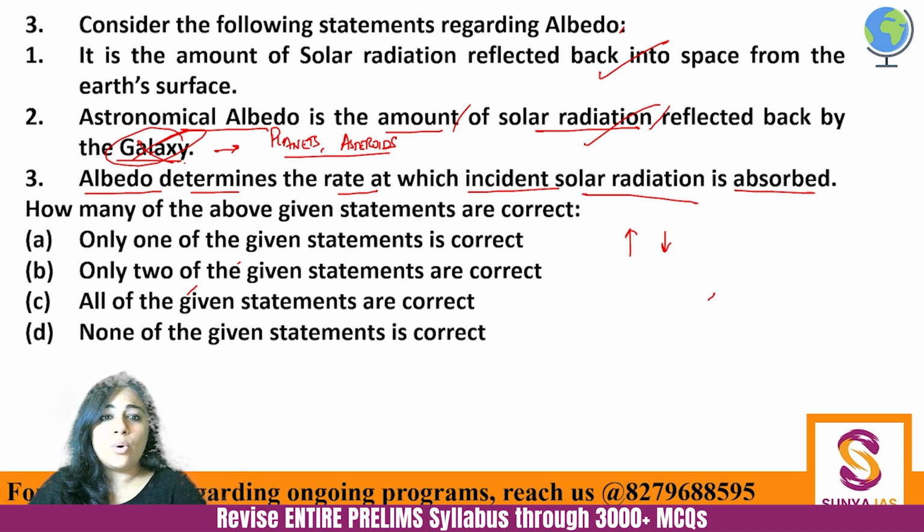Okay? So it determines the absorption of incoming solar radiation, which is absolutely correct. So how many statements here are correct? Only 2 of the given statements are correct, and I hope you understand why. Fine. Next.